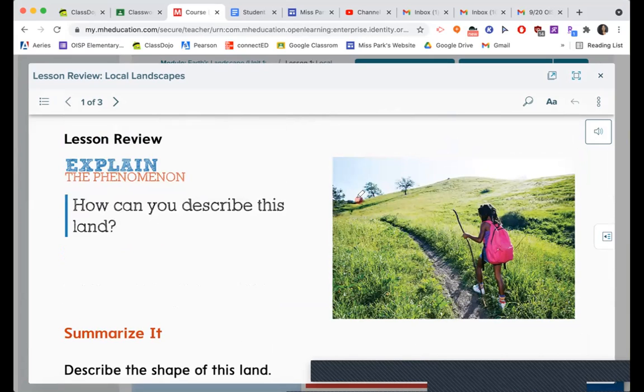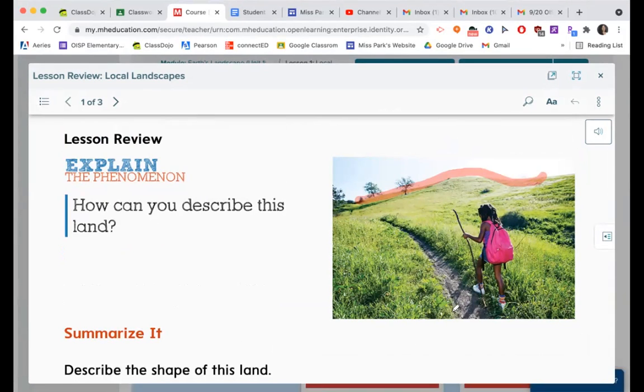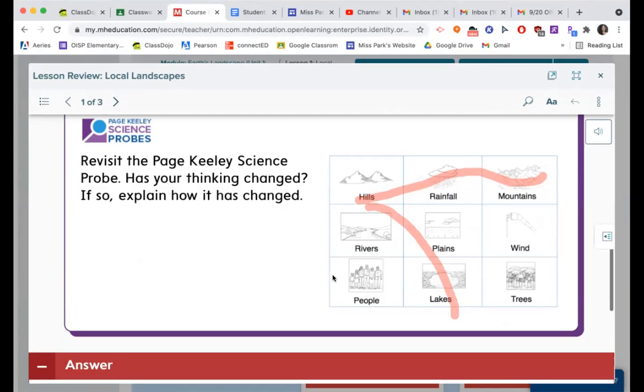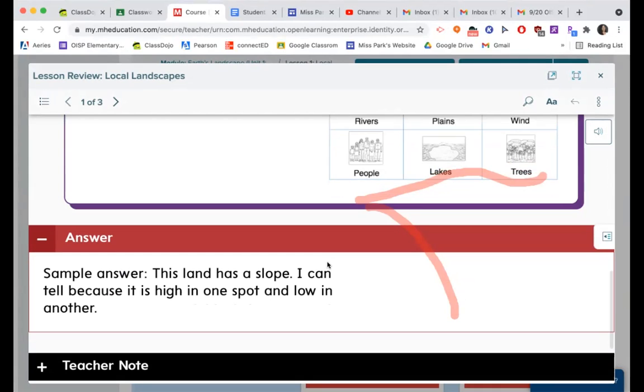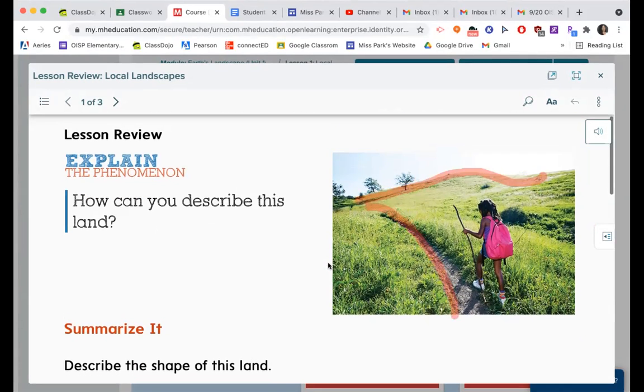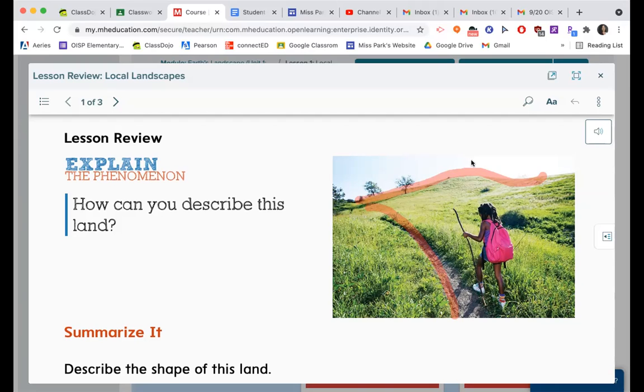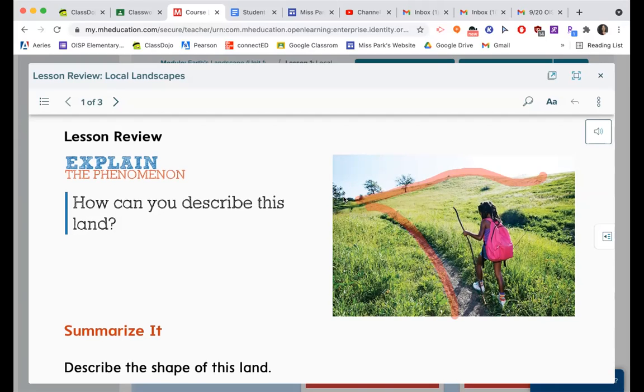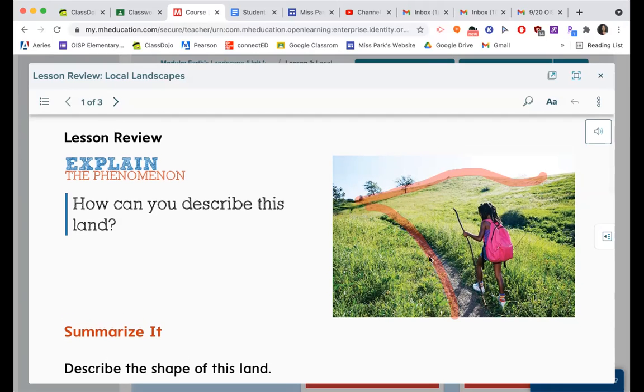Here's the slope. So if there's a slope right here, it's going up and then down and then up. And then this looks like she's going up a slope right here too. So there's the slope. I can tell because it is high in one spot and low in another. So that's how we know that there's a slope or a slant. So it's high right here and it's low right here. You can say other things about what you notice about the land. You can say that the land has very few trees, the land is very hilly, or the land has a path that the girl can walk home in.